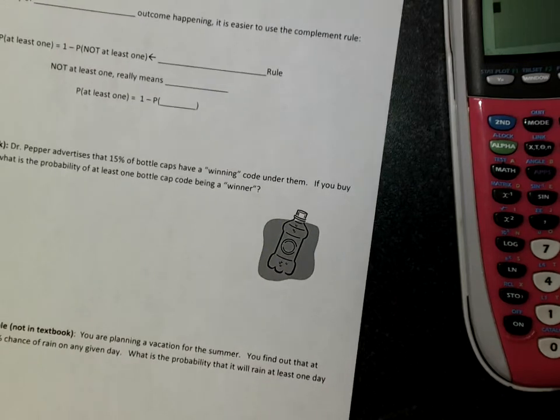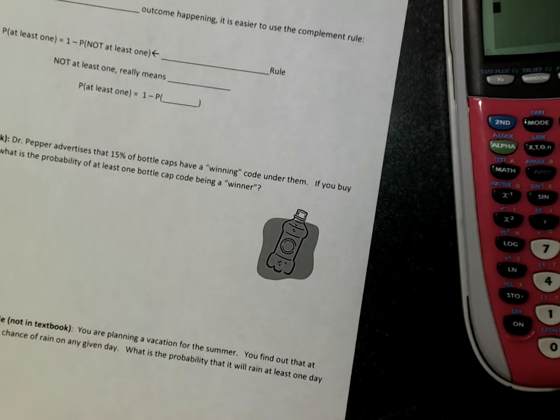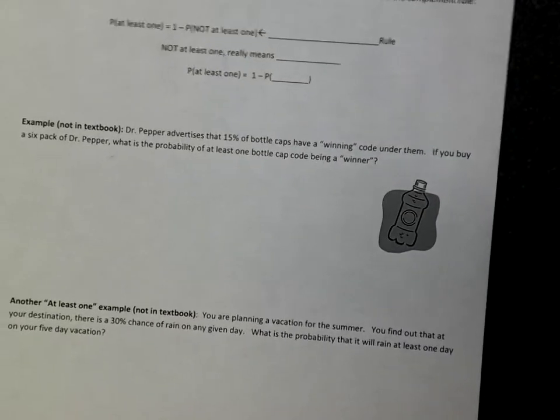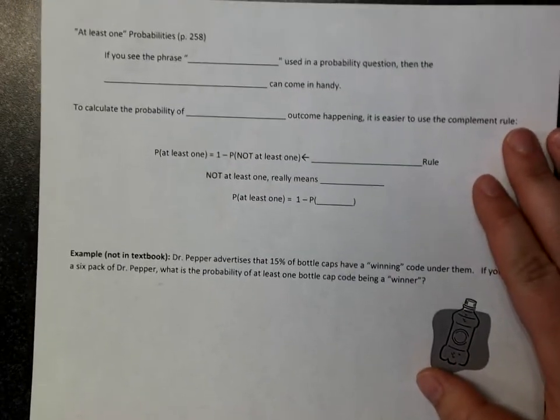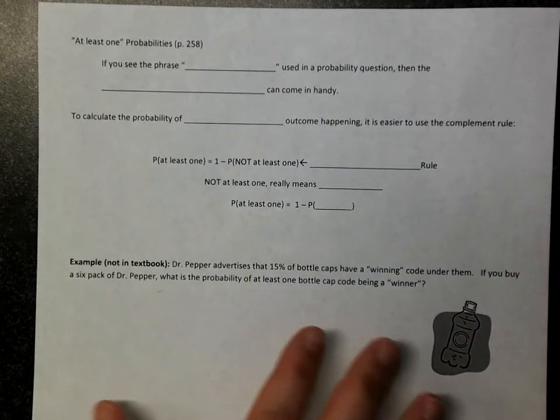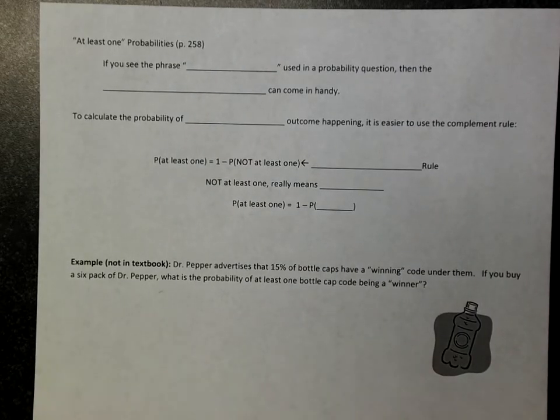So the last part of section 5.3 is what I call the at least one probability. This combines the complement rule with what we've been studying for the multiplication rule. So it's kind of putting those two rules together.